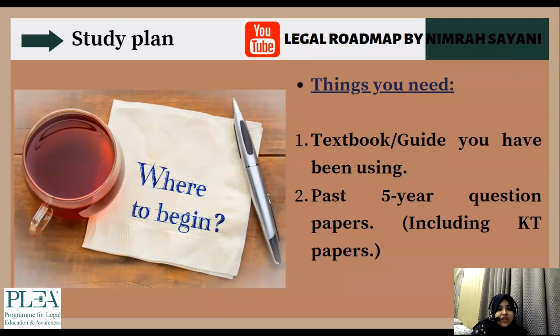See, 5 years is an ideal thing. If you have very little time, go ahead with 3 years and you will have 6 papers. And if you have time, then go further back. Like we used to target the past 10 years and then whatever we could do, but the minimum would be 5 years, at least for subjects wherein the questions are repetitive. Jurisprudence has fairly repetitive questions, at least for the papers which have happened so far.